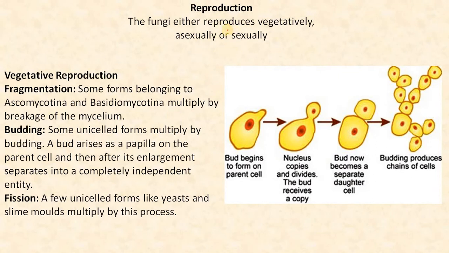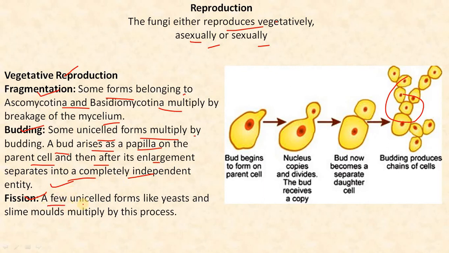The reproduction is of three types: vegetative, asexual, and sexual. The vegetative reproduction is by fragmentation, budding, and fission. As you can see, this is a form of budding, and fragmentation is nothing but some forms belonging to the Ascomycotina and Basidiomycotina multiplying by the breakage of the mycelium. Budding forms multiply by budding. A bud arises as a papilla on the parent cell and, after enlargement, separates into a completely independent entity. The fission is by a few unicellular forms like yeast and fly molds, which multiply by this.